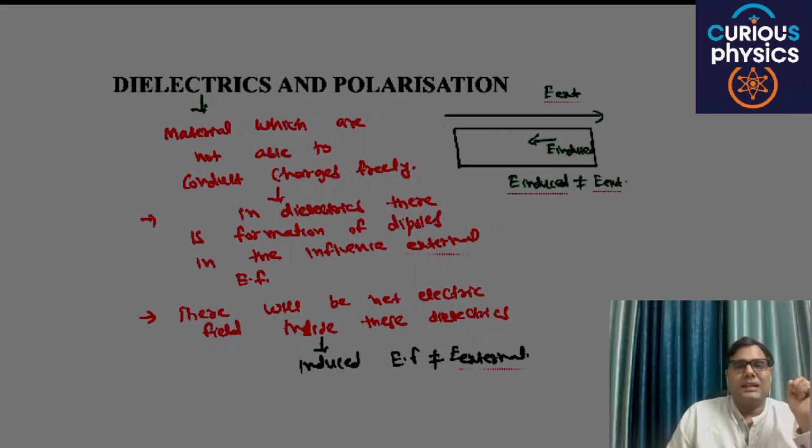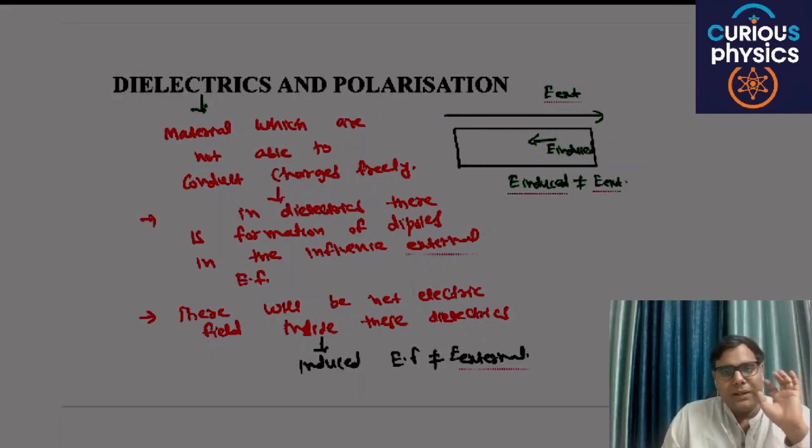For your basic understanding, these are dielectrics.